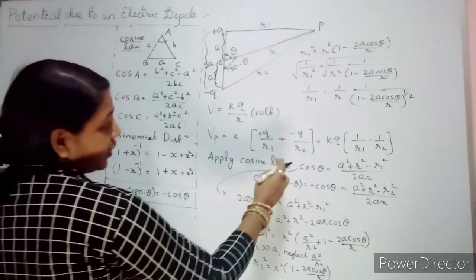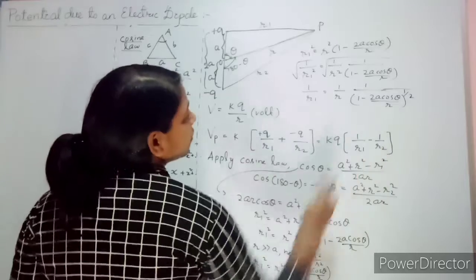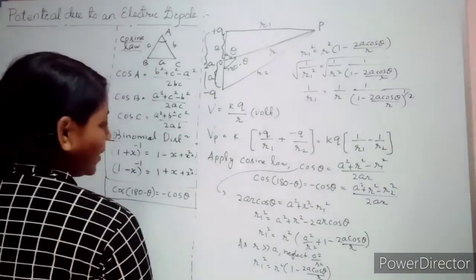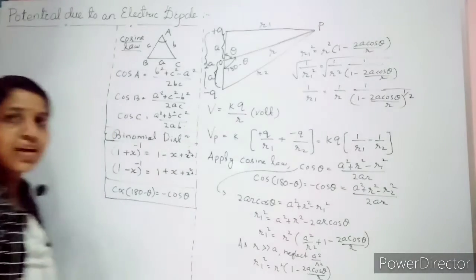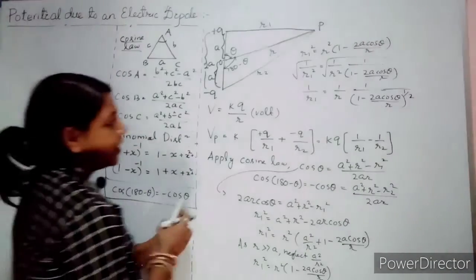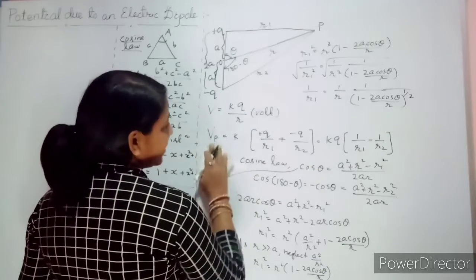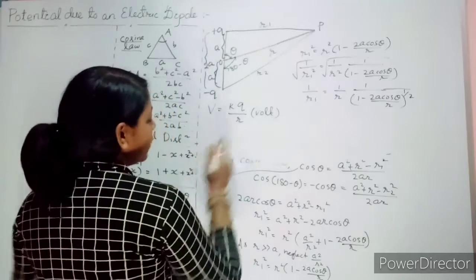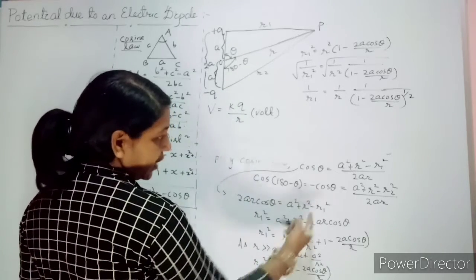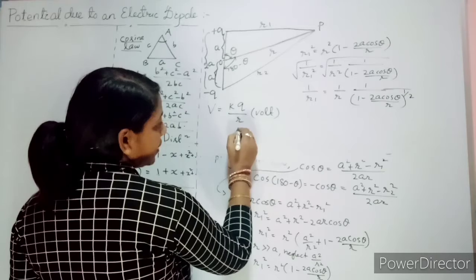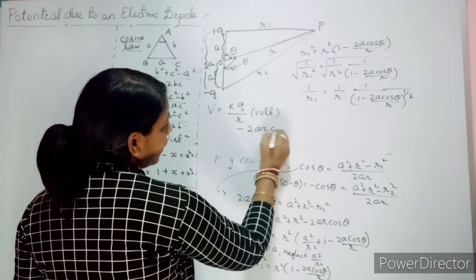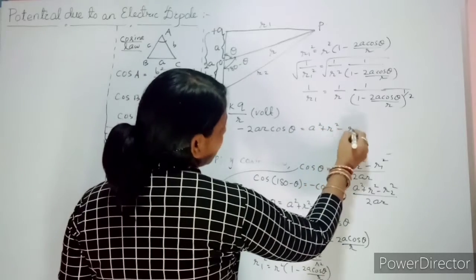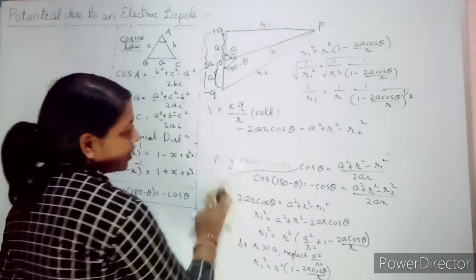Similarly, for your 1 by r2, what we will write directly? Can we write it directly? Let us write it. Now let us see for the second case. So when you are going for your second one, what will you write for 1 by r2? Same way, take your expression here. Minus 2ar cos theta equal to a square plus r square minus r2 whole square.